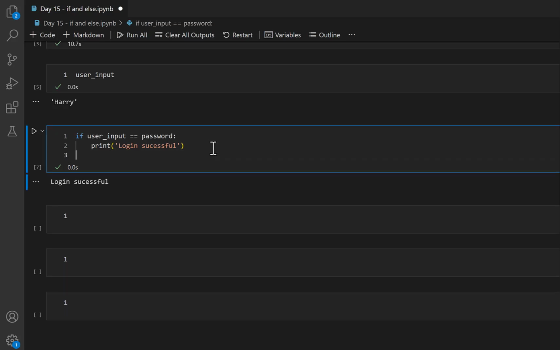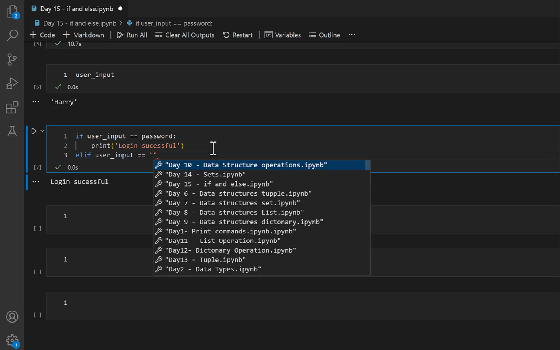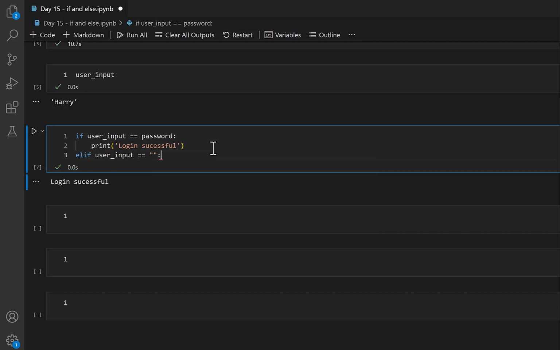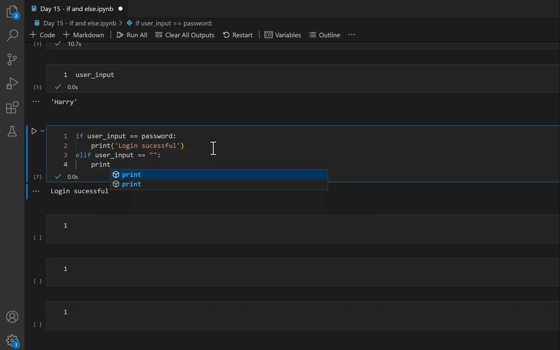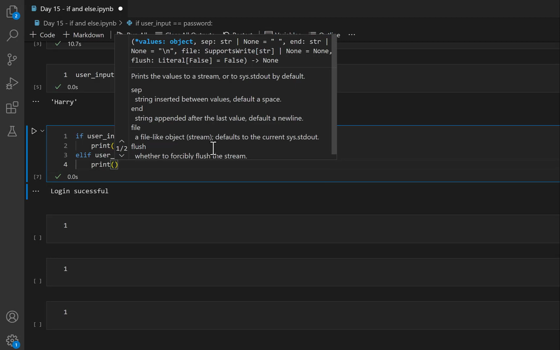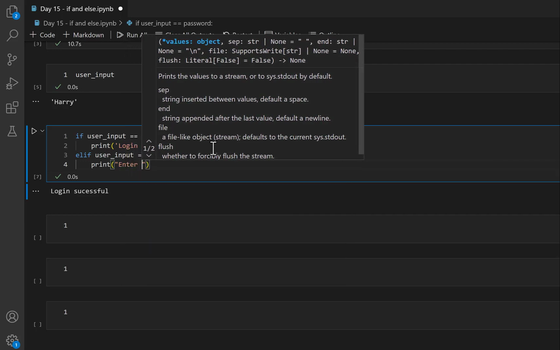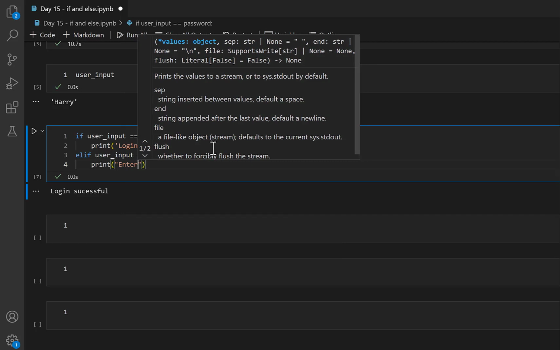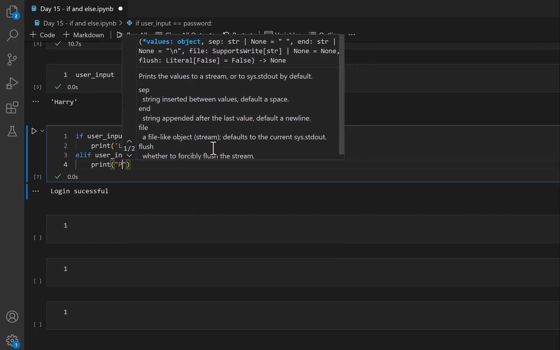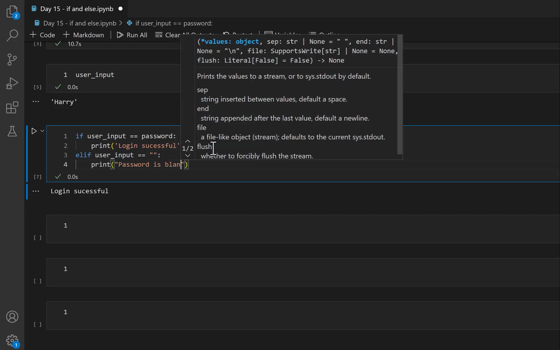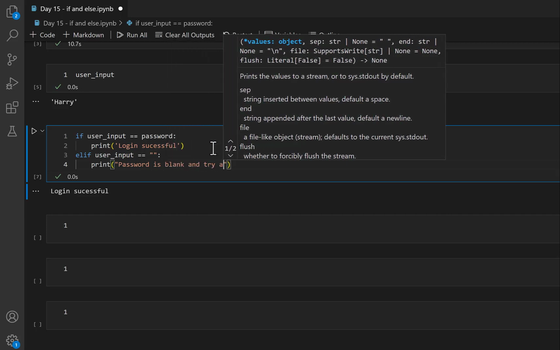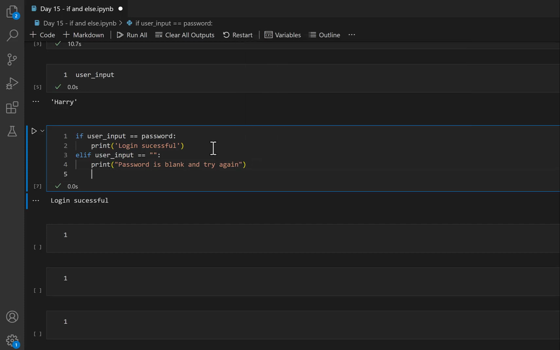So if I say elif, E-L-I-F, elif user input equal to, and this is empty, nothing is there, let's say it's an empty string. Then we'll say print, let's not say enter, let's say the password is blank, and try again. Okay, so that becomes really easy conditions.